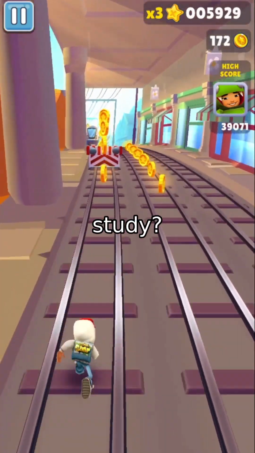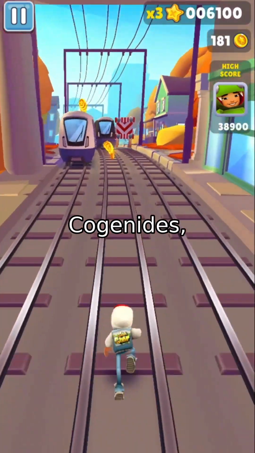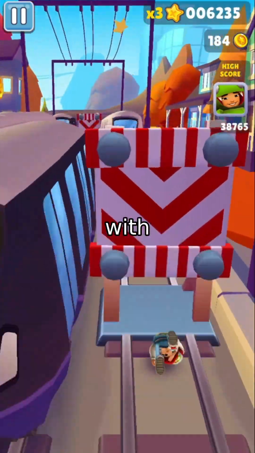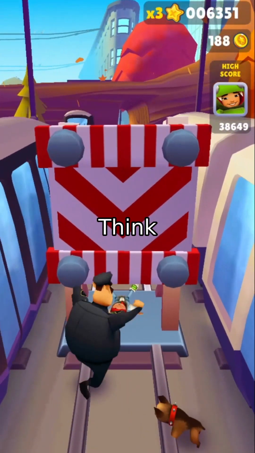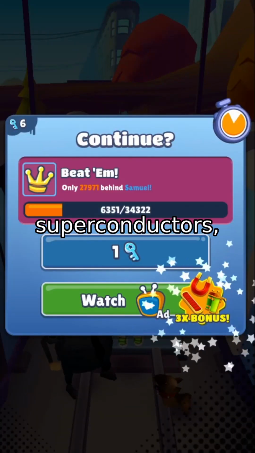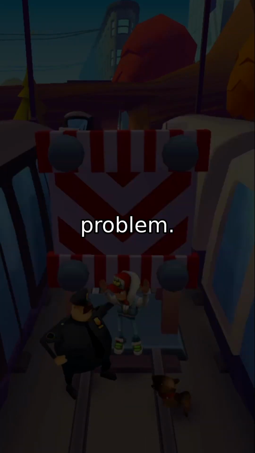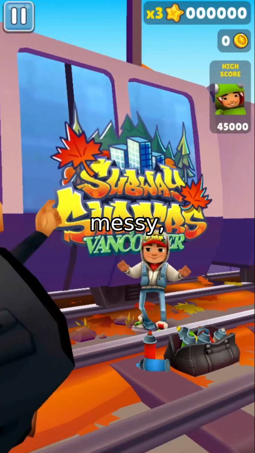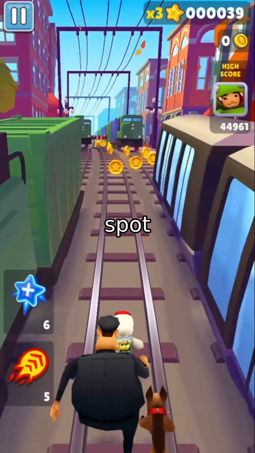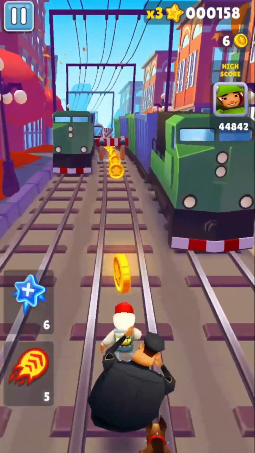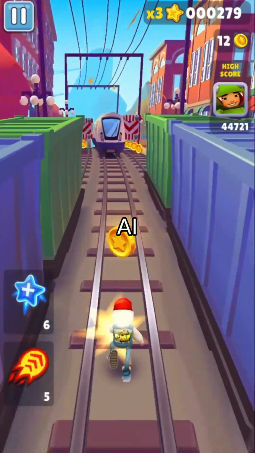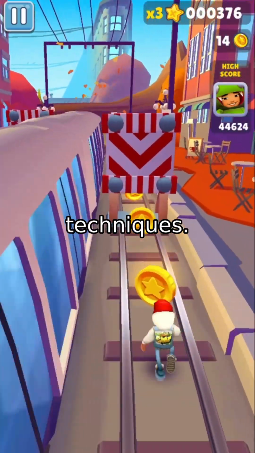The focus of this study: Transition Metal Dichalcogenides, TMD, a class of materials with extraordinary properties. Think ultra-thin semiconductors, superconductors, or catalysts. But here's the problem. Scientific literature is vast, messy, and full of missing data. How do you spot patterns when the data is incomplete? The solution: a powerful AI framework combining matrix factorization techniques.